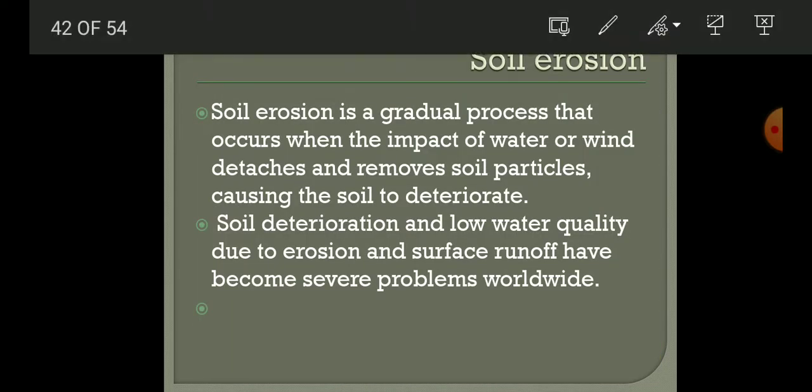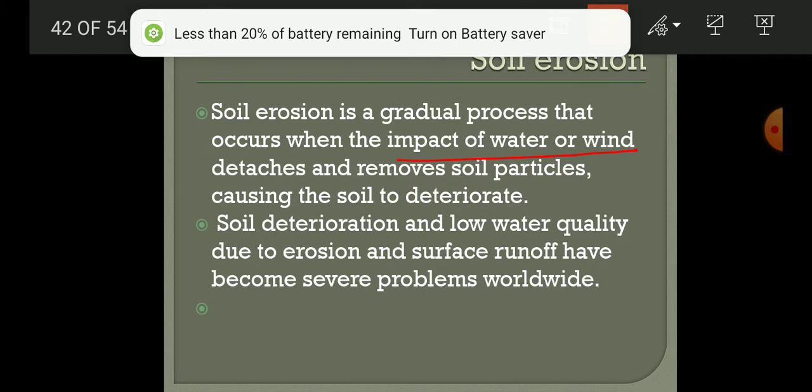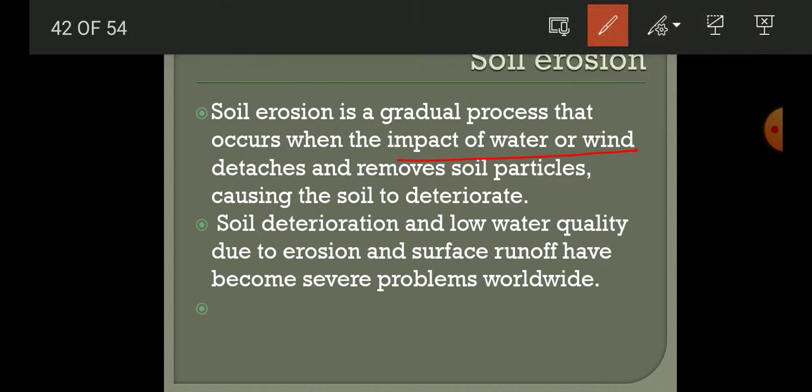Soil erosion means depletion of the soil. Okay, what is soil erosion? It is a gradual process that occurs when the impact of water or rain detaches or removes soil particles, and that causes the soil to deteriorate. Okay, so deterioration means the depletion of the layer of the soil by the action of water, rain, and the wind.